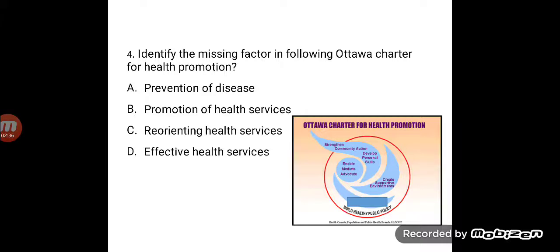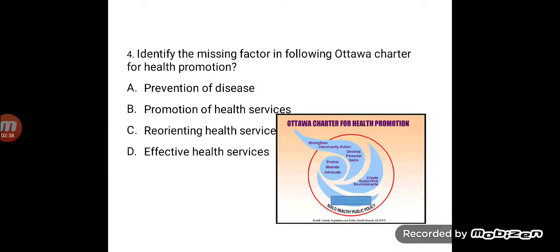And the missing link here is reorienting the health services. Sorry, it's reorienting the health services towards whatever is required, reorienting the health services in the community so that we bring about the health related change earlier.